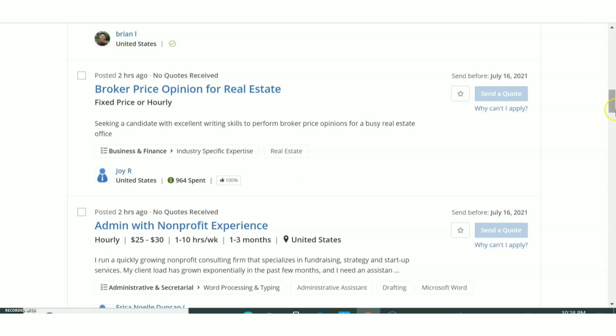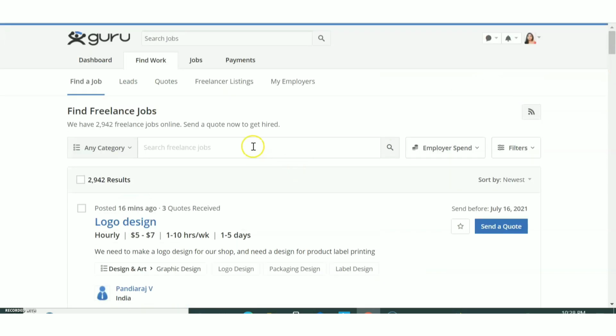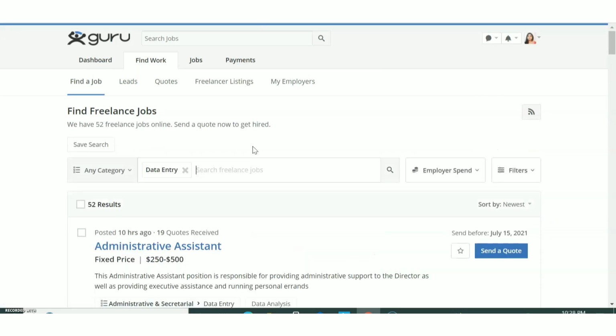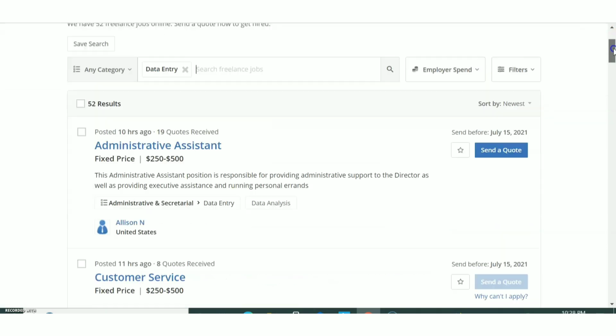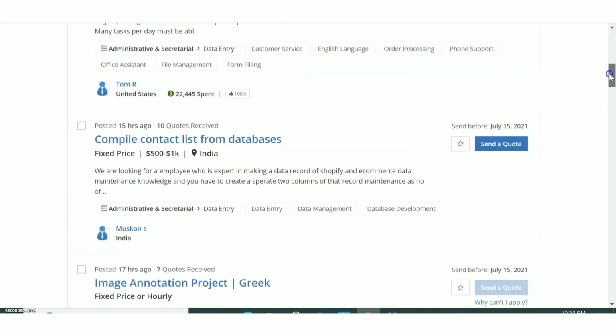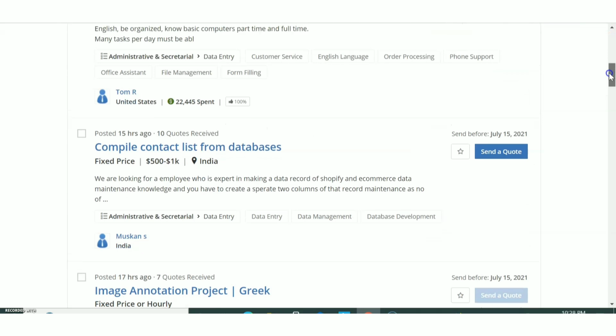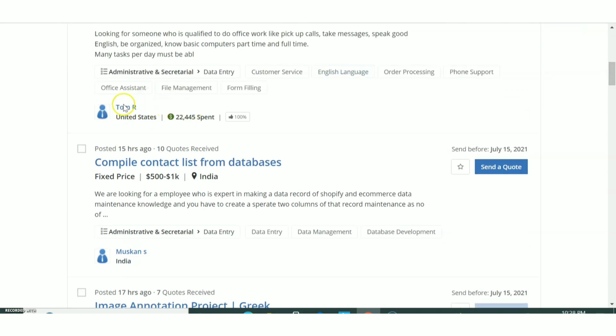Okay. Now, if you are interested in data entry related jobs, just type data entry here and then press enter. Now you can see various jobs in the data entry related area. Okay. Again, you can see various verified persons are there.